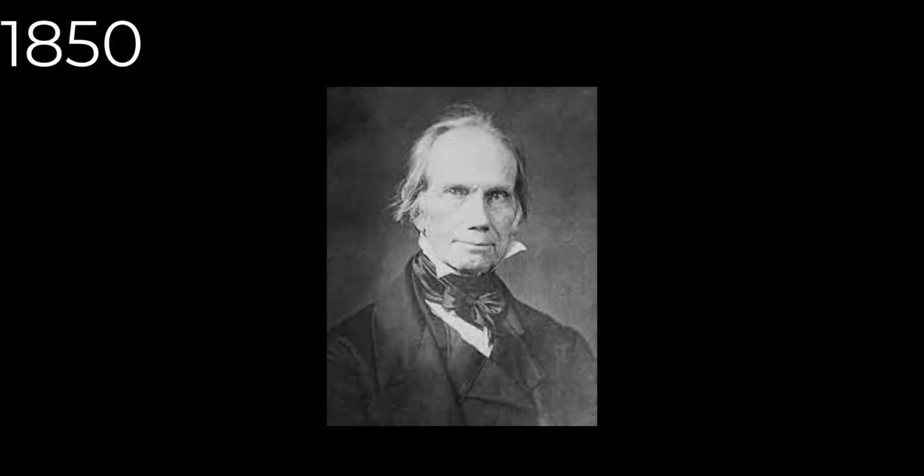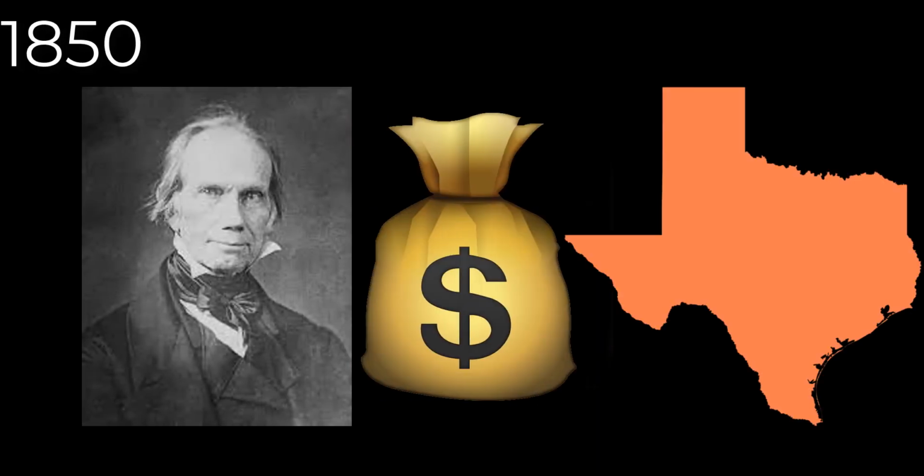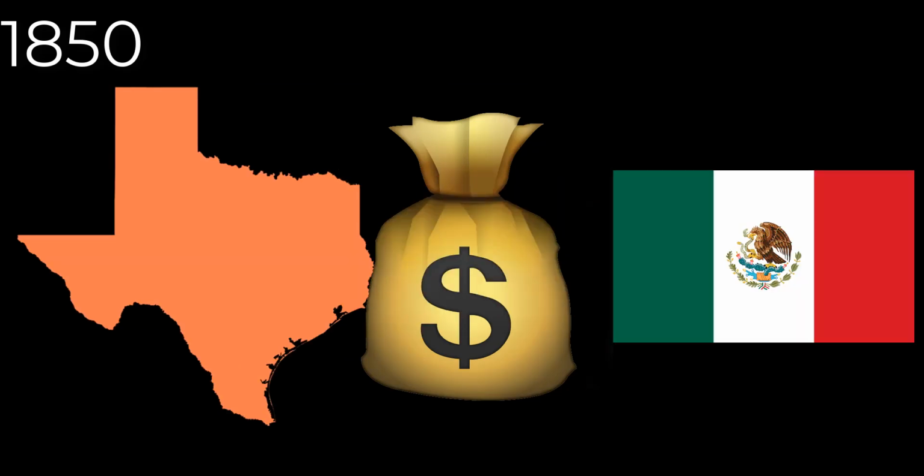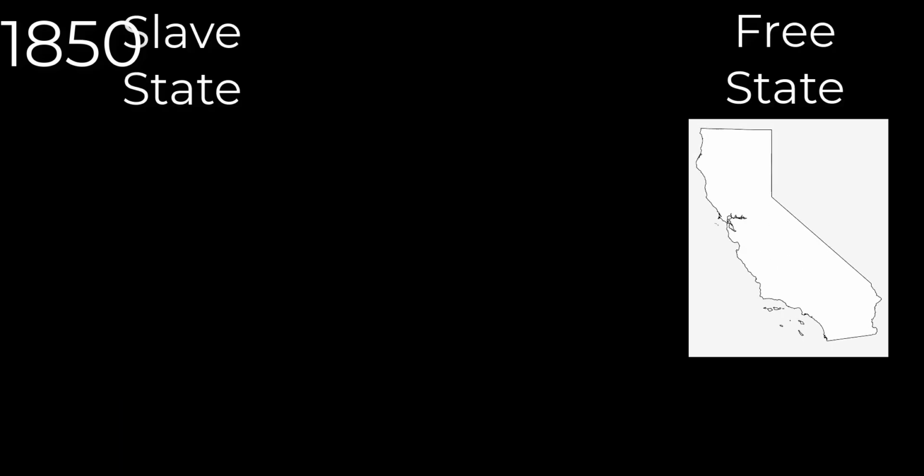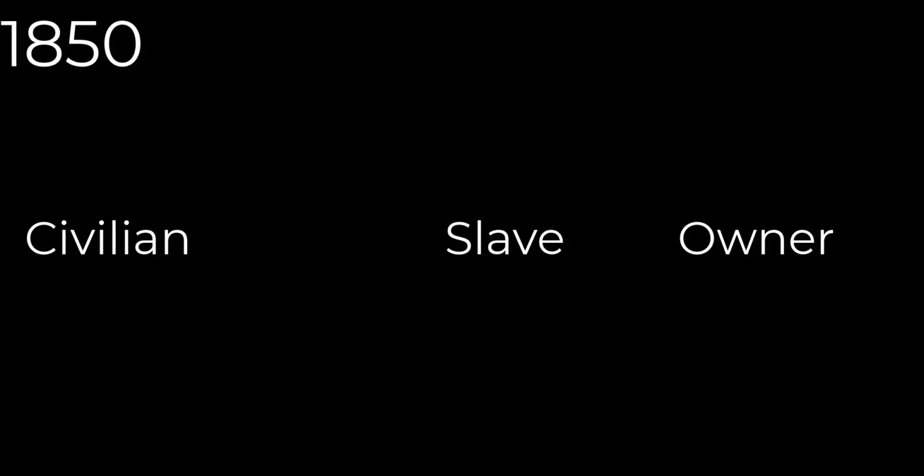On to the 1850 Compromise. Henry Clay proposed in his compromise Texas would be given $10 million, which would be used to pay off their debts to Mexico. California entered as a free state, which would ruin the balance between slave states and free states. But to balance it out, a law called the Fugitive Slave Law was passed, which made civilians have to help slaves go back to their slave masters.